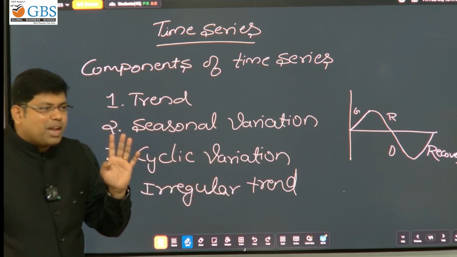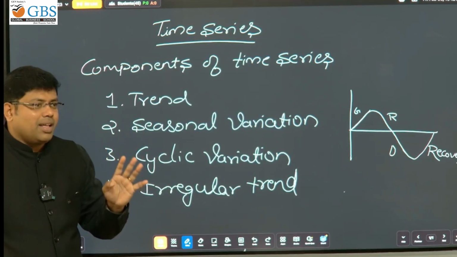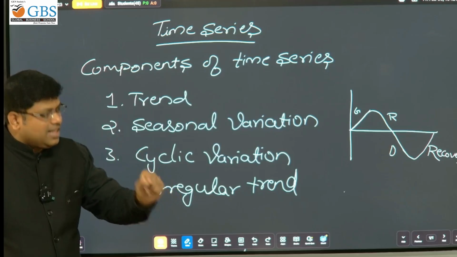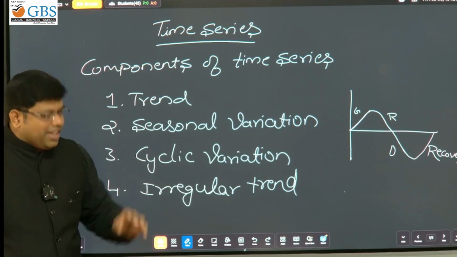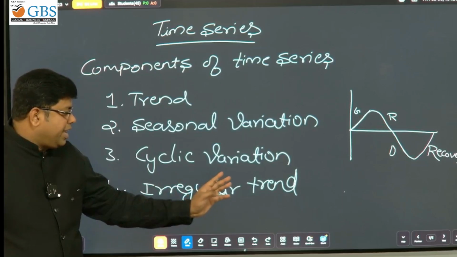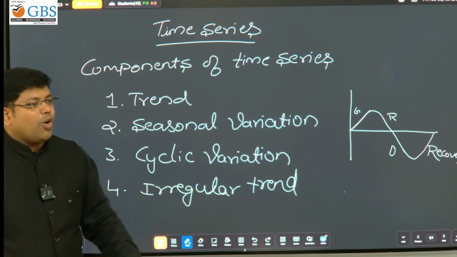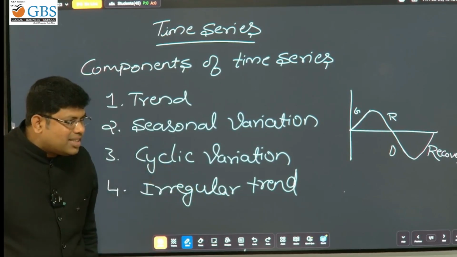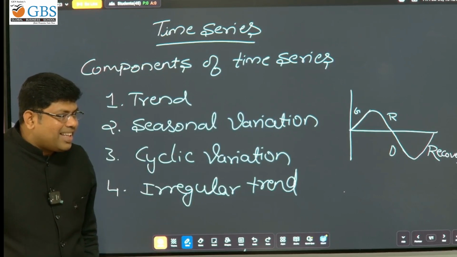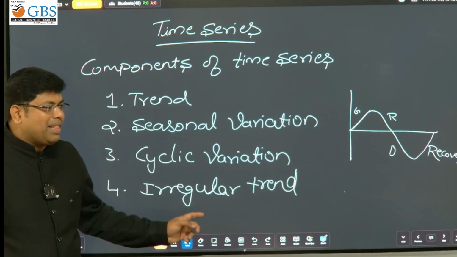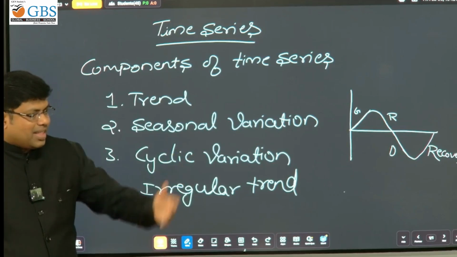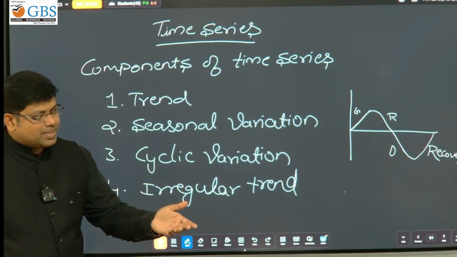This is wrong. Bhimrai is telling COVID pandemic. If you write that in the exam, that is wrong. If anyone asks you to give an example for irregular trend, if you say COVID, that is wrong. What is the correct example? Tell me.